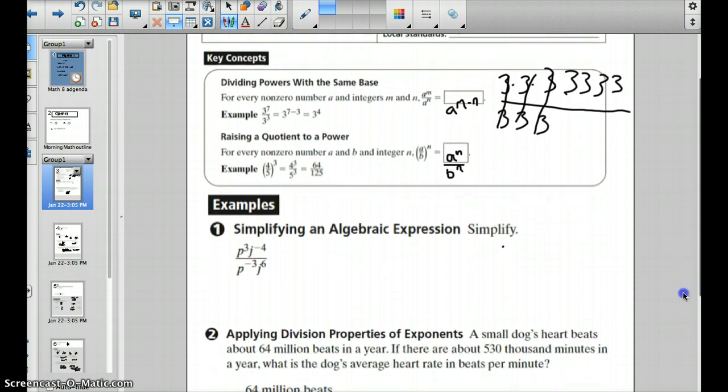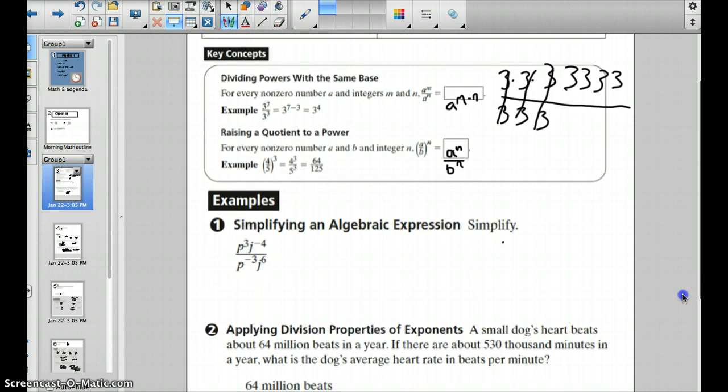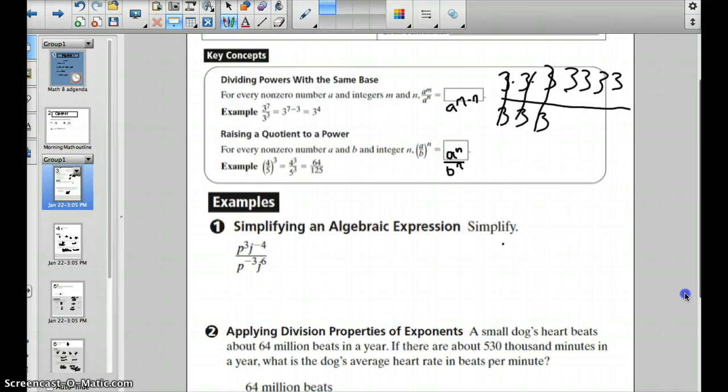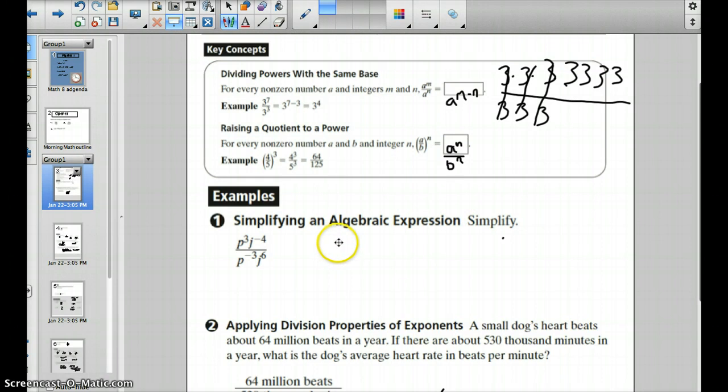We have p to the 3rd times j to the negative 4 over p to the negative 3rd times j to the 6th. So our rule tells us that we can take p to the 3 minus a negative, gotta watch that, times j to the negative 4 minus 6.